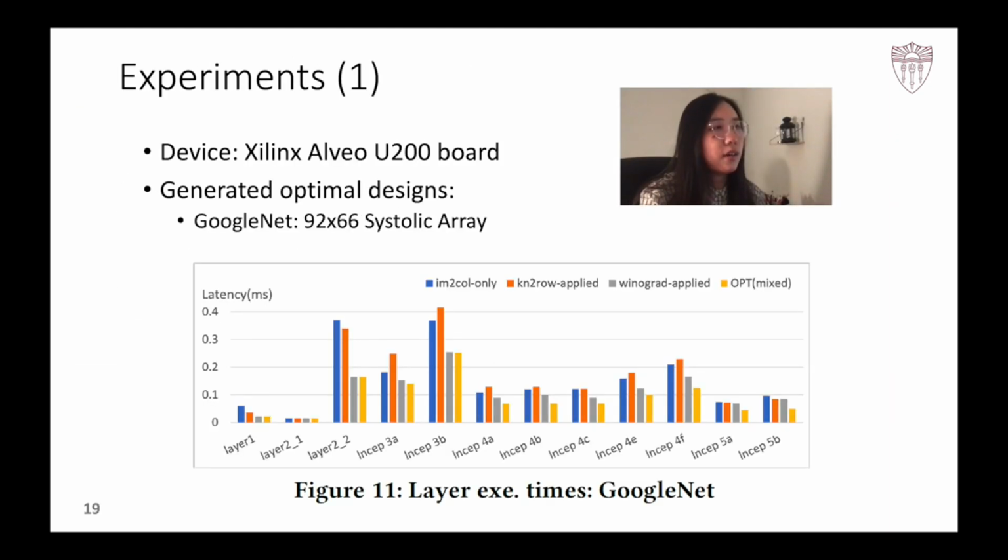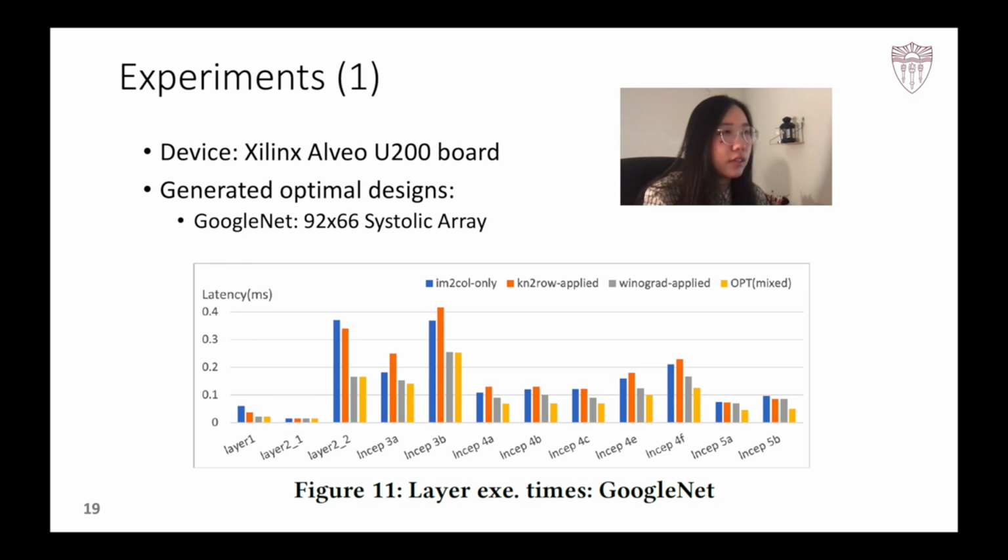We use a Xilinx Alveo U200 FPGA board to evaluate the designs generated by our framework. We use 8-bit fixed-point data representation to perform CNN inference. We generate the hardware algorithm code designs for two CNNs, GoogleNet and Inception v4. For GoogleNet, the framework generated a 92x66 systolic array, and we show the different layer-wise latency breakdown for inference on this accelerator.